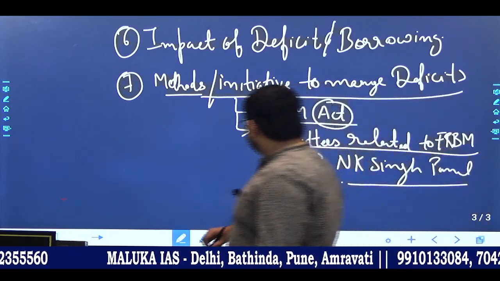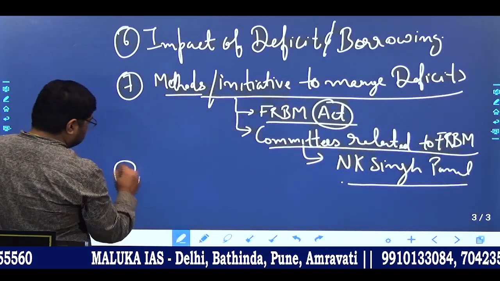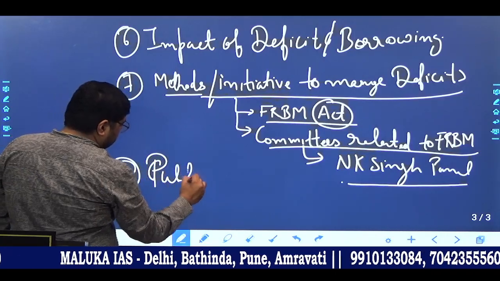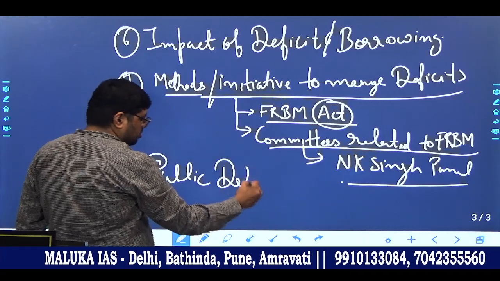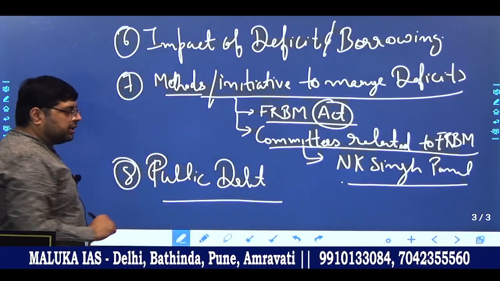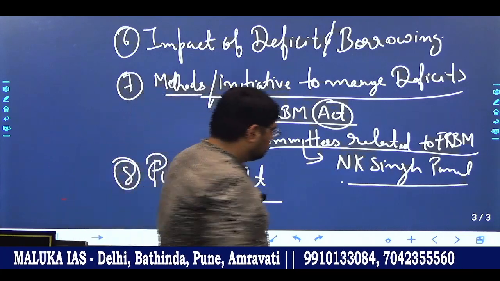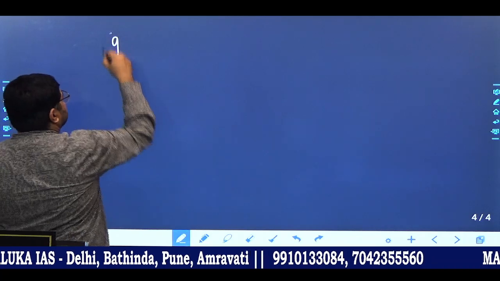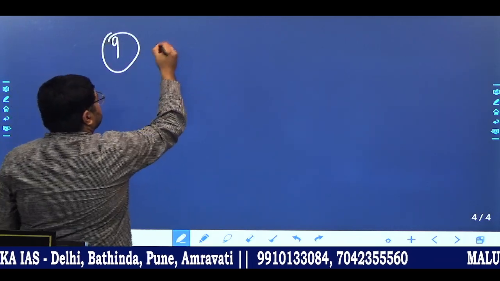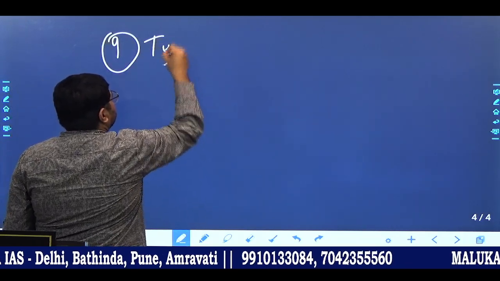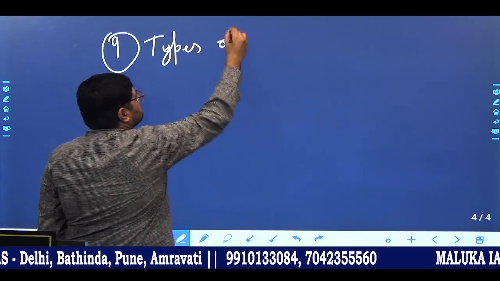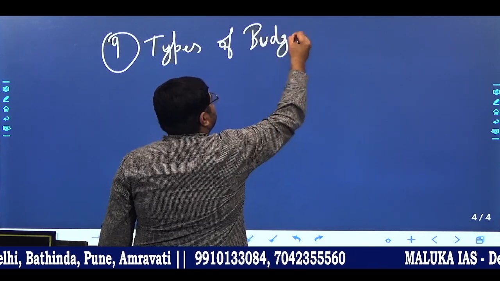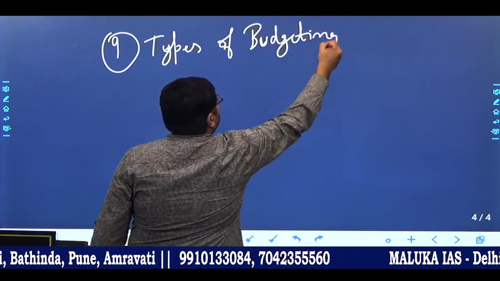Now next, 8th is public debt. And the ninth or last subtopic is types of budgeting.